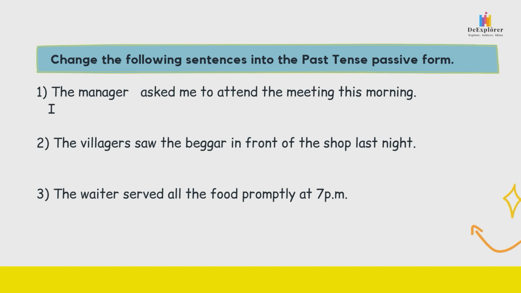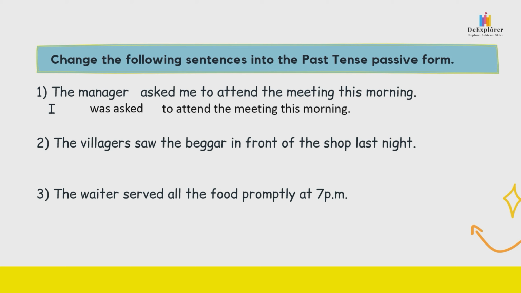So you change me. Take the me, put it in front, I. Then 被, was or were. 没有，不可以再用 is, am, are. Alright? So was or were? Was asked. Okay? If you want to write by who? By the manager. 不写也可以啊。So 我没有写。So I was asked to attend the meeting this morning.